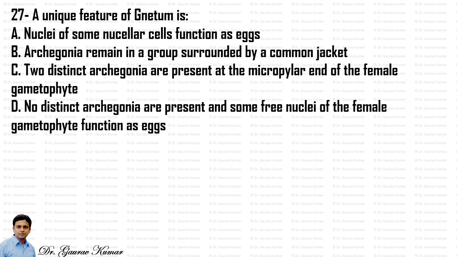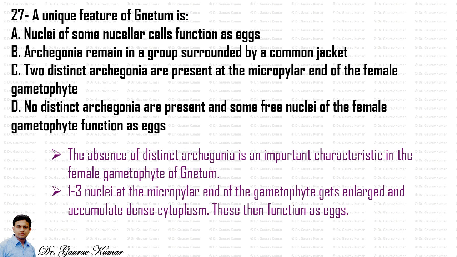Next question, a unique feature of Gnetum is, we have read in the 2014 question paper also a little bit about this, the absence of distinct archegonia. It is an important characteristic in the female gametophyte of Gnetum, and around 1 to 3 nuclei at the micropylar end of the gametophyte get enlarged and accumulate dense cytoplasm. These then function as eggs. So option D, that is, it does not have distinct archegonia, and some free nuclei of the female gametophyte function as egg, is correct.